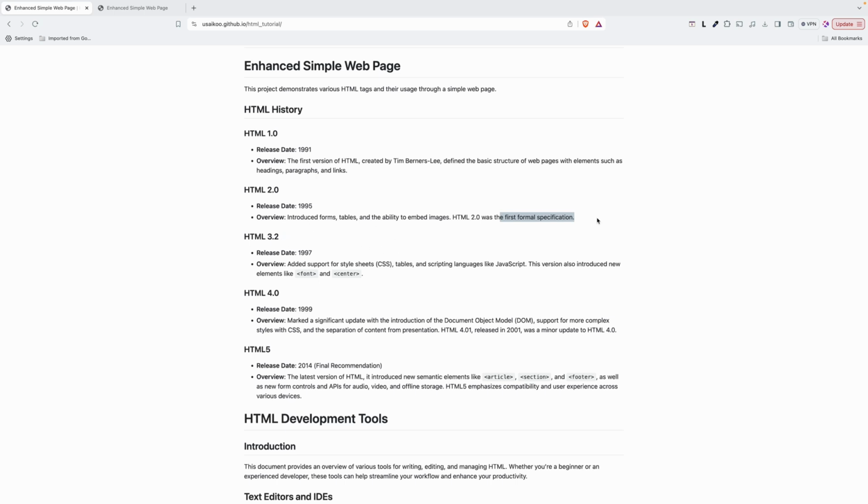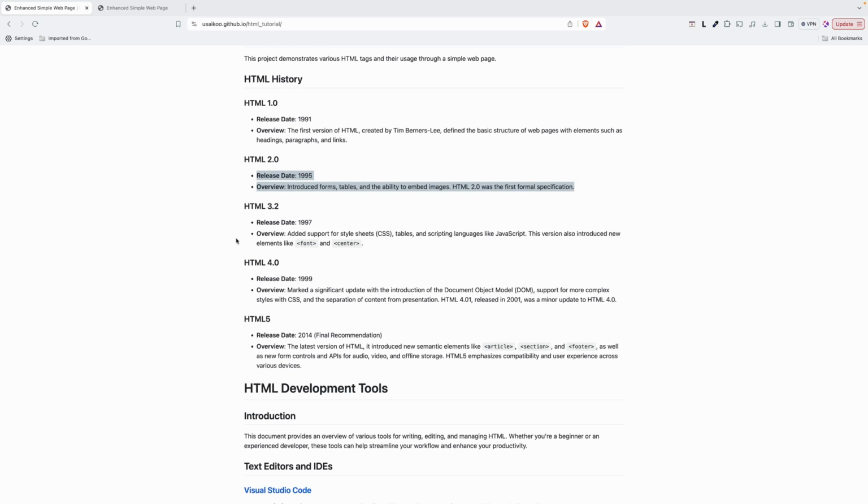So at this time it was improving, and then 3.2 later in 1997, 2 years after, added support for style sheets. At this time, we could start writing with CSS and scripting languages like JavaScript as well. This version also introduced new embedded elements like form and center.